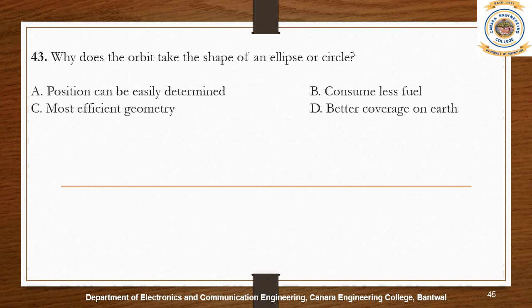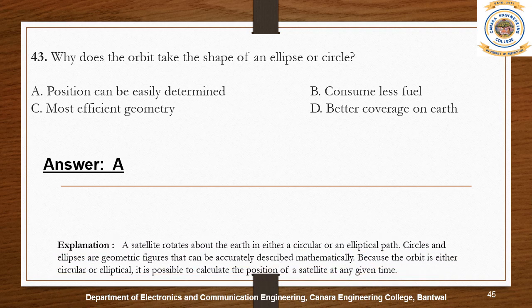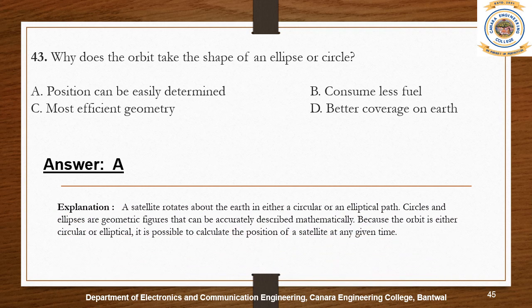The laws of gravity determine that objects will follow a conic curve. If an object orbits another, its orbit will be closed and thus an ellipse. The circle is just a special case of an ellipse. For an object to achieve a perfectly circular orbit, the initial conditions would have to be perfect as well. Because the orbit is either circular or elliptical, it is possible to calculate the position of the satellite at any given time.